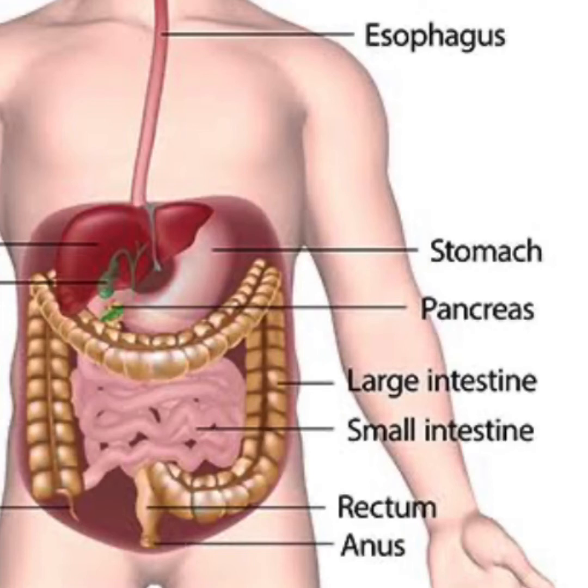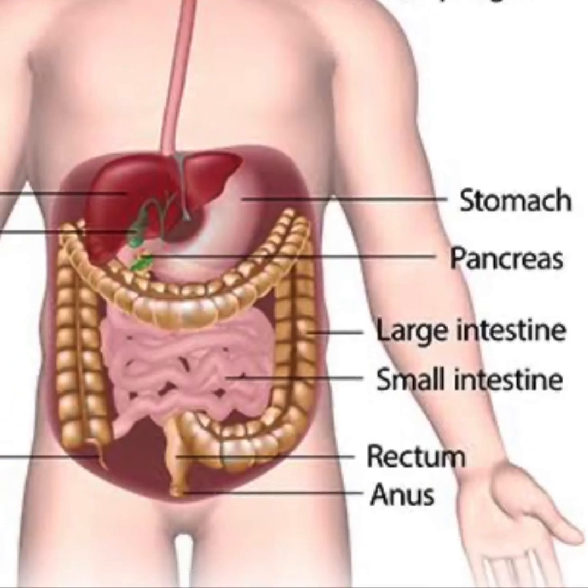Last two parts, rectum and anus. Waste products are passed into the end of the large intestine called the rectum and eliminated out of the body as a solid matter called stool. It is stored in the rectum as semi-solid feces which later exits from the body through the anal canal and anus through the process of defecation.